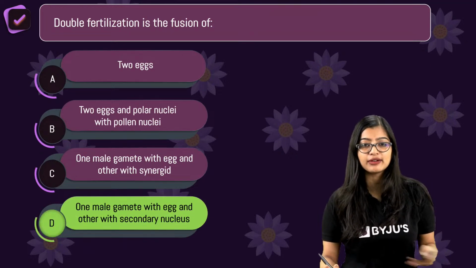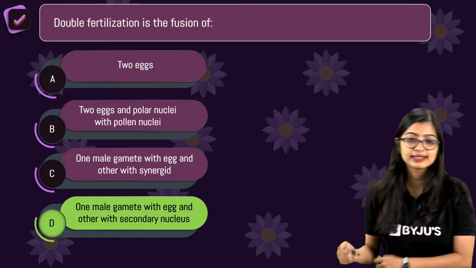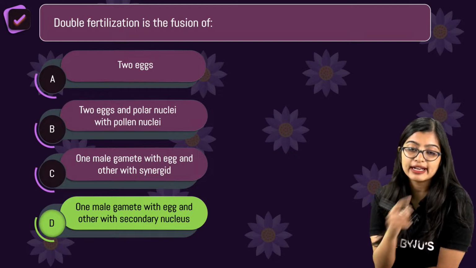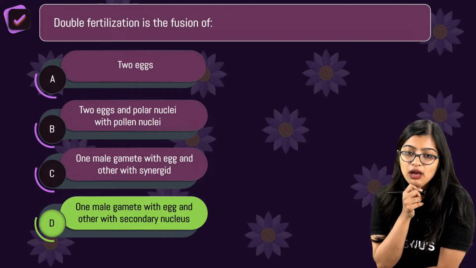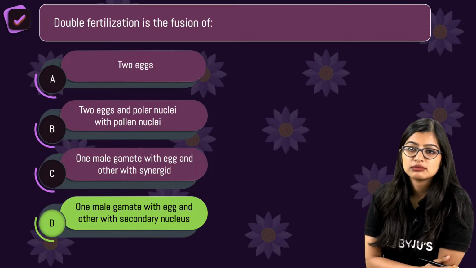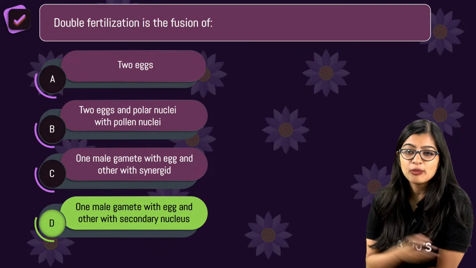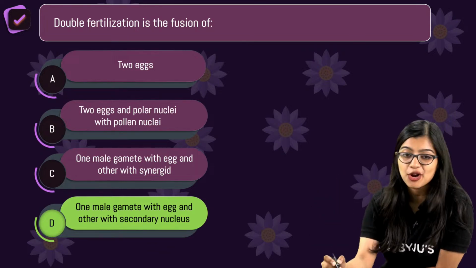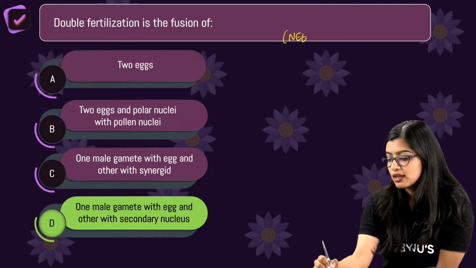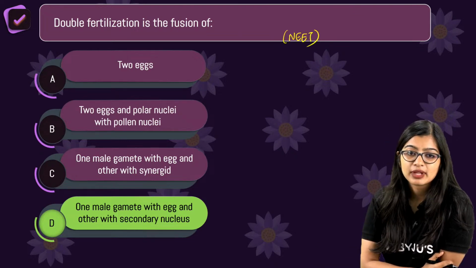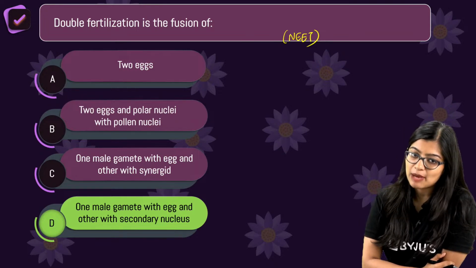What happened? What happened? Yes? How many of you did not read it properly? How many of you have gotten confused? How many got confused with the options? See, these are all NEET questions, okay? They will appear in NEET exam. I chose D, ma'am. Oh, sorry. Okay. Some of you got confused.